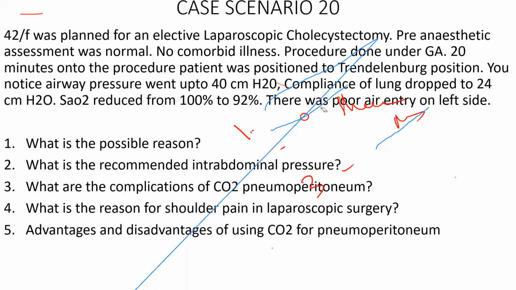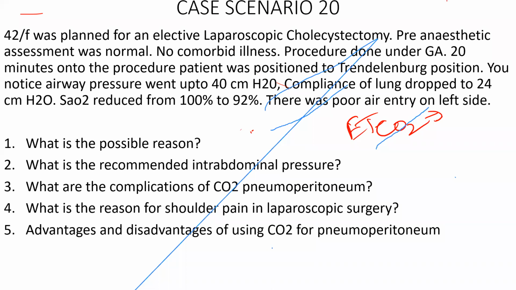How do you differentiate capnothorax from endobronchial intubation? Both will have a similar picture. Sir, tamponade. Patient will be in tamponade in pneumo. Clinically, we auscultate after giving Trendelenburg position. We confirm by auscultation. We look at the EtCO2 graph. So in endobronchial intubation, EtCO2 goes up. Also in capnothorax, EtCO2 goes up. How do you differentiate? The bilateral air entry will be reduced.